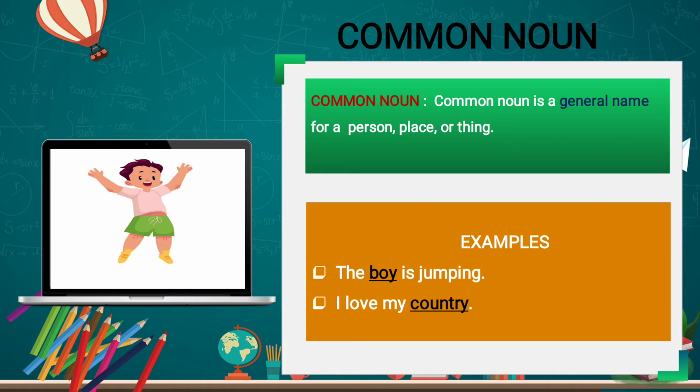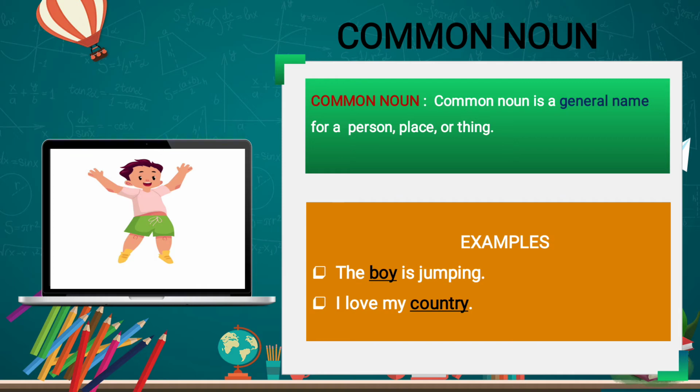The second example we'll see: I love my country. Now in this world so many countries are there. Here specifically it is not given which country. It can be any country of the world. So in general it is given. So, I love my country. Country is here a common noun.